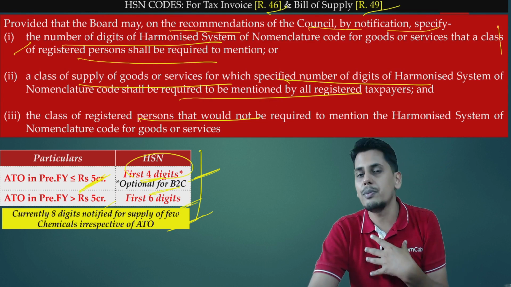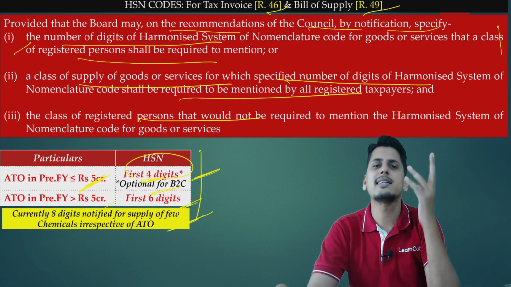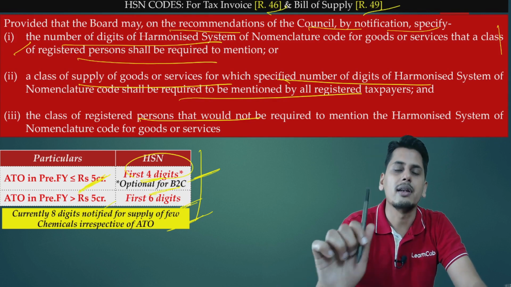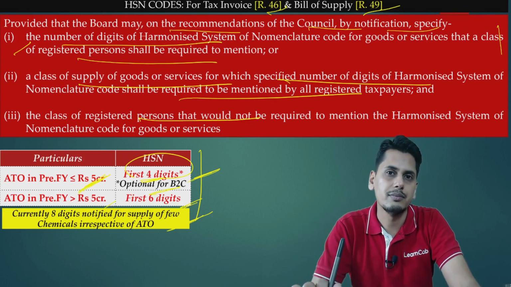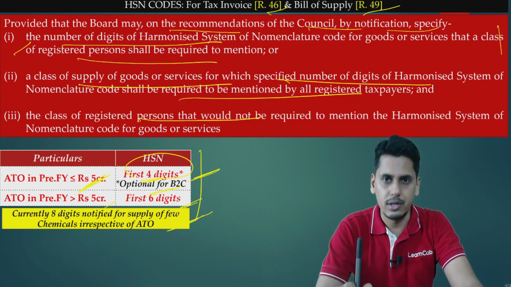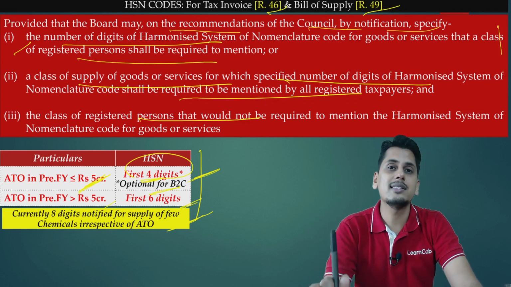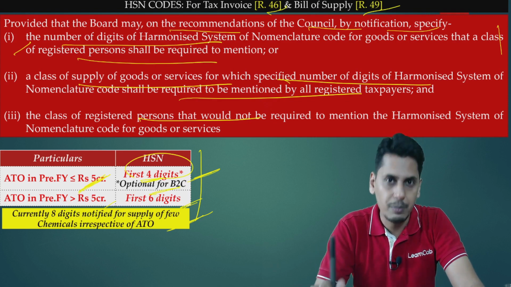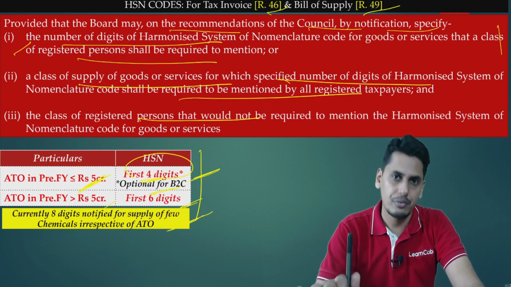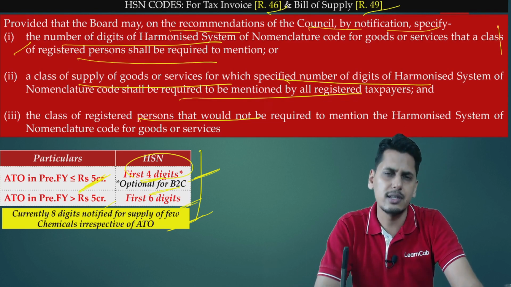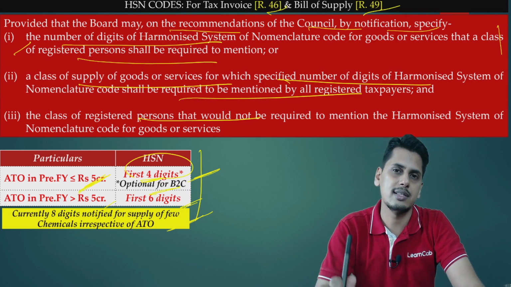Let's suppose friends, I am a person whose ATO in the preceding financial year was, let's say, some 1.5 crores. Now if I am supplying this pen, which is not a notified product, the number of digits of HSN which I need to mention is the first 4 digits. However, if this pen is being supplied under category B2C, I am supplying to an unregistered person, then for me it is not mandatory to mention the first 4 digits of HSN code. I need not even mention the HSN codes.